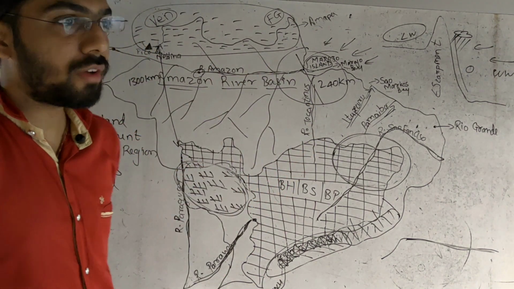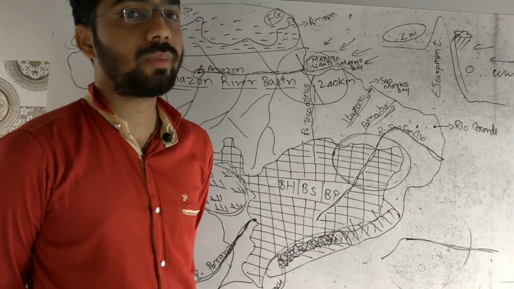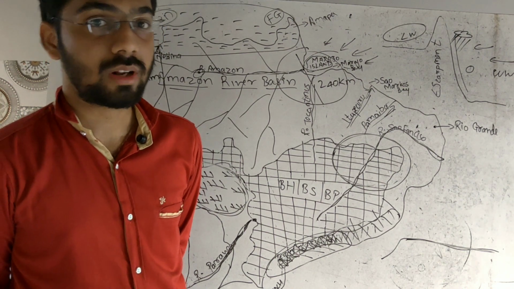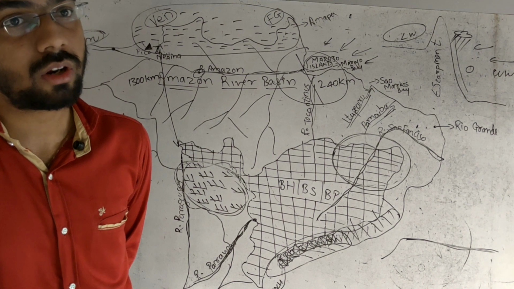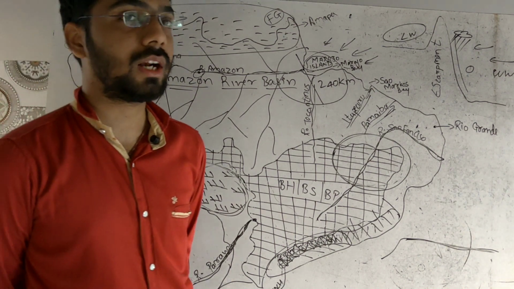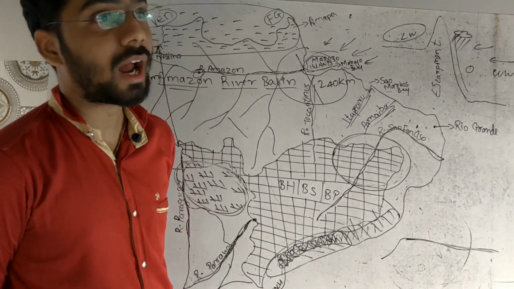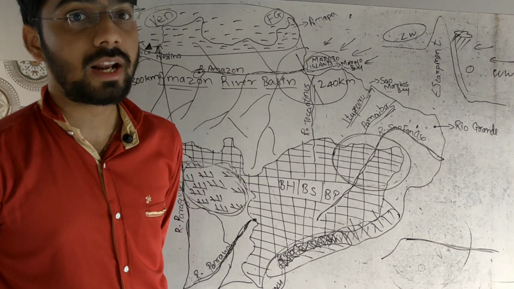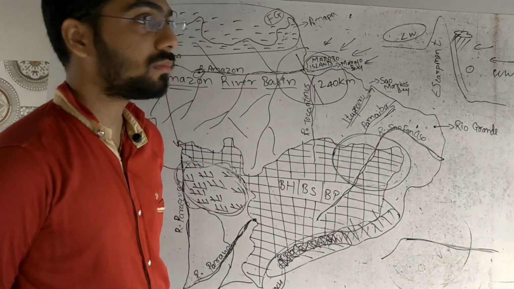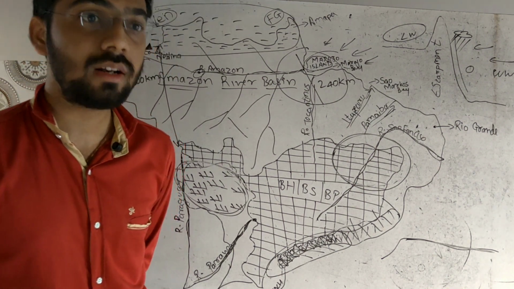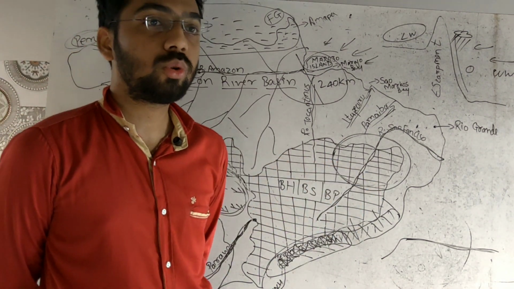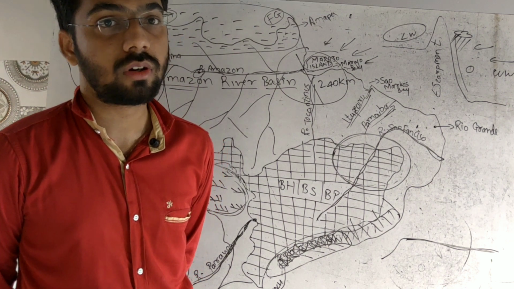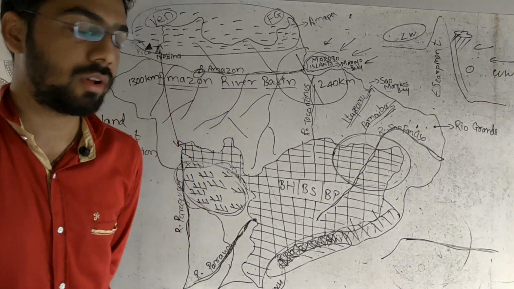So what we have understood, Brazilian highland is known by three names: Brazilian Shield, Brazilian Plateau, and Brazilian highland. It is sloping towards the northern side, and the slope is not particularly steep. Somewhere the height of the Brazilian highland is about 1000 meters, and the slope of the highland particularly decreases to, I would say, 500 meters of altitude above the sea level.